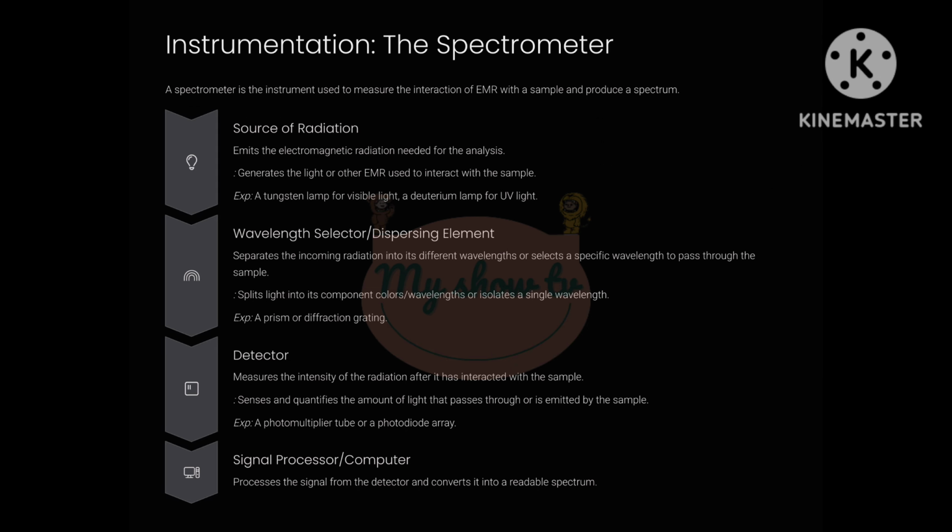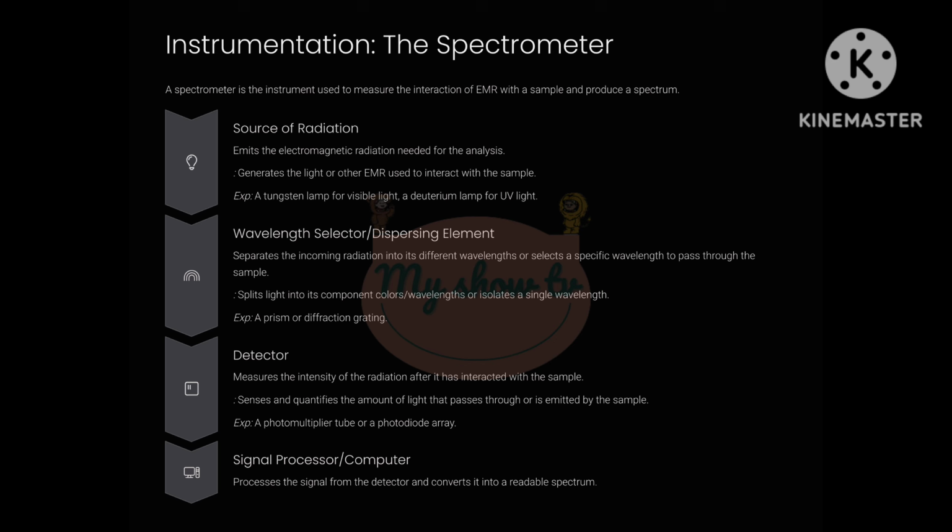Slide 3. Instrumentation, the spectrometer. To measure these interactions between EMR and matter and to obtain a spectrum, we use an instrument called a spectrometer, sometimes also called a spectrophotometer, especially for UV-vis. While different types of spectroscopy have specialized instruments, the basic components are generally similar.